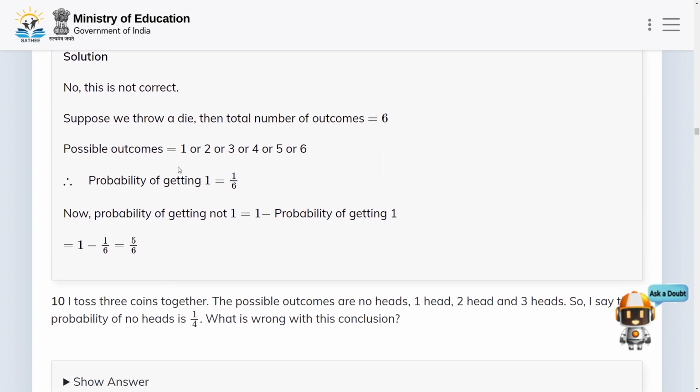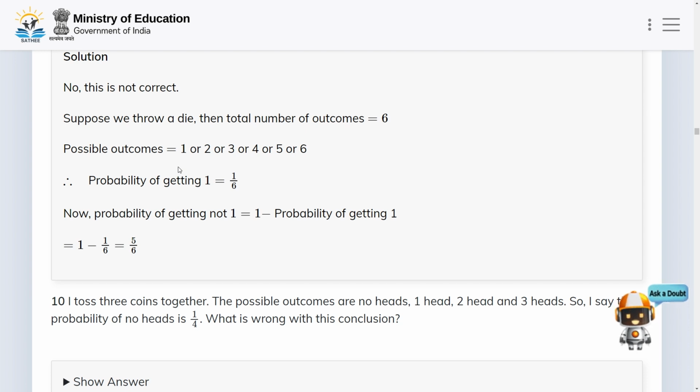This is not correct. Why? Suppose we throw a die, then the total number of outcomes is 6. The possible outcomes are either 1 or 2 or 3 or 4 or 5 or 6. So the probability of getting 1 is equal to 1 by 6.